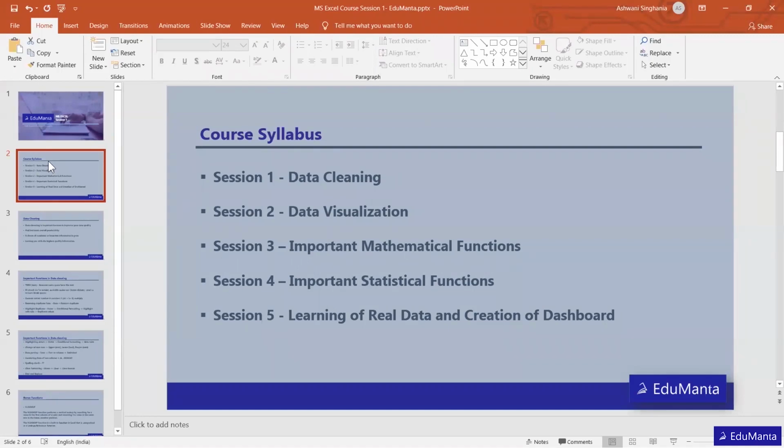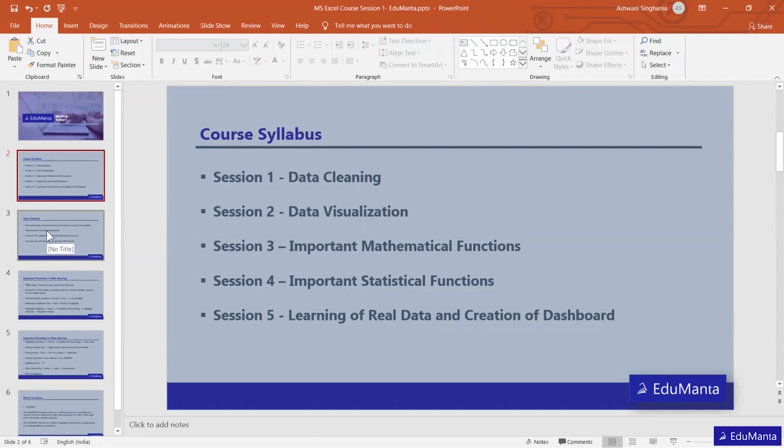And finally, in the fifth session, we will work on real data, though I try to put real data in almost all sessions. In the last session, we will make an analysis on real data, as well as a proper dashboard with all the graphs, histograms and tables that are required. For example, in data visualization we are going to learn pivot tables. Those pivot tables can be used in the fifth session so that we can make a proper dashboard. This is what we are going to learn through this course.